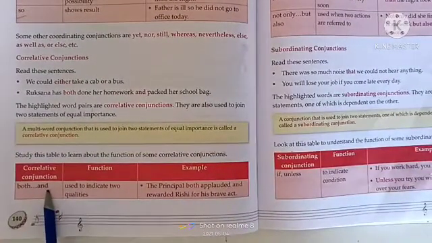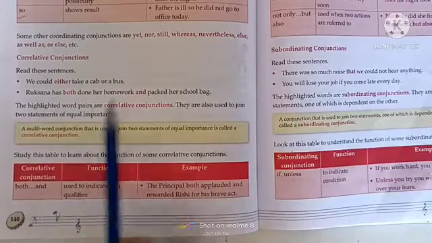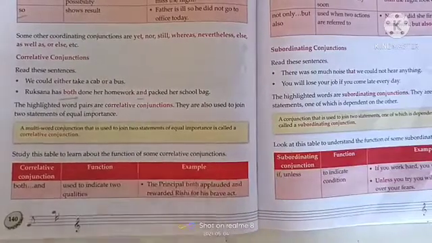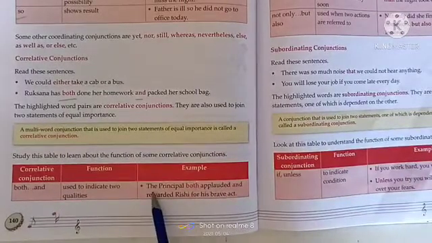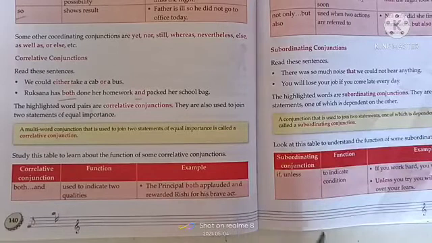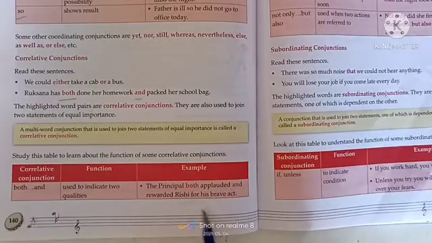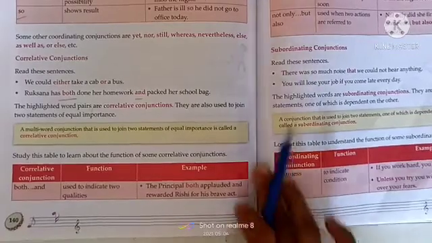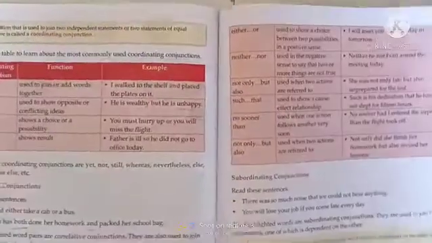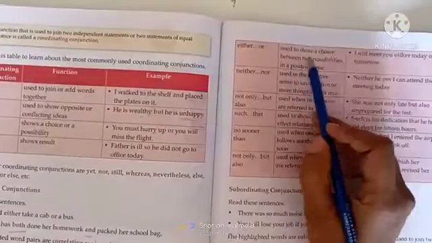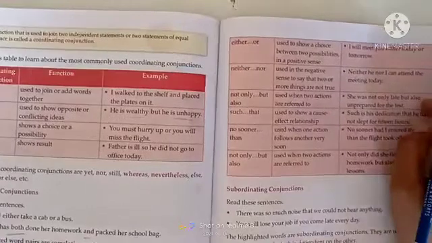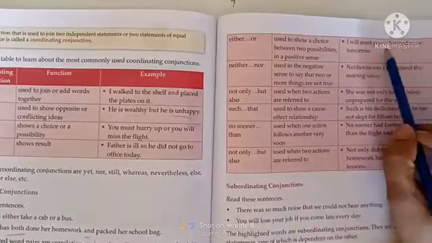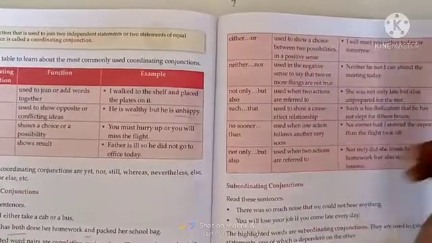Both, and. These are correlative conjunctions. Used to indicate two qualities. For example, the principal both applauded and rewarded Rishi for his brave act. Either, or: used to show choice between two possibilities in a positive sense. I will meet you either today or tomorrow.